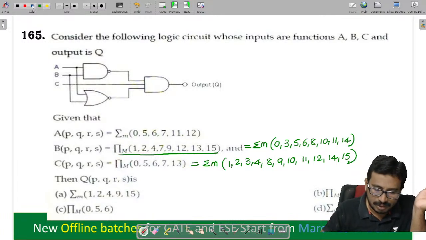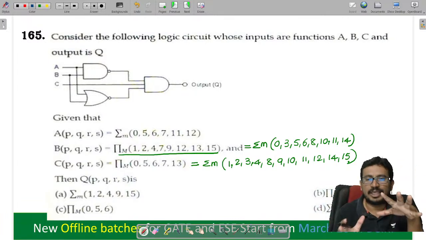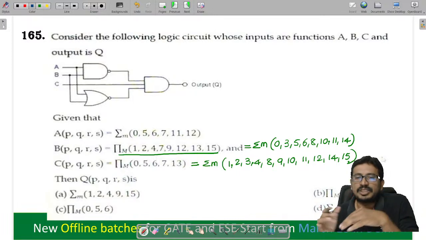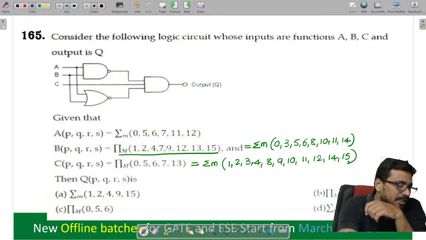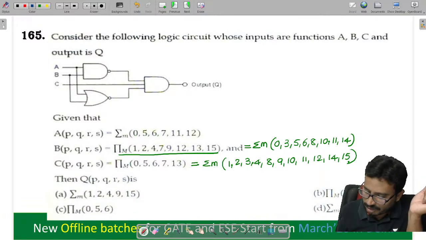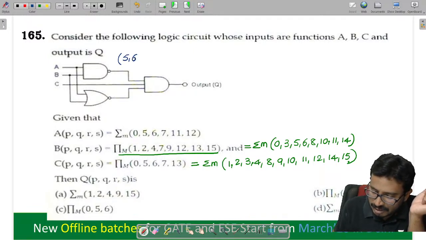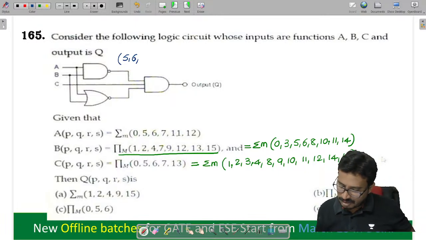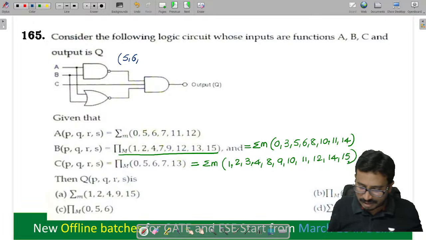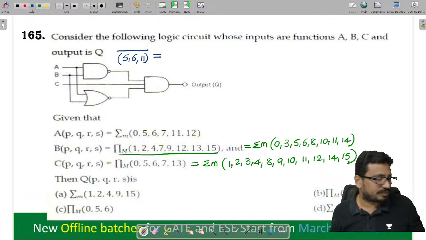Okay, now you tell me, here this is a NAND gate. If it is an AND gate, what will I get now? Common things will come. But it is a NAND gate now, so क्या आएगा? So here complement of common. What are common, you tell me first of all? Which are common in A and B here? 5 is common. 6 is common. Any other thing common? 11 common, that's all. Yes, 11 common. So that means except these, the remaining will come.